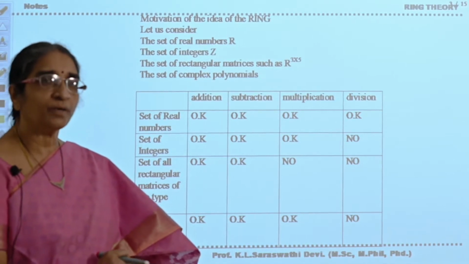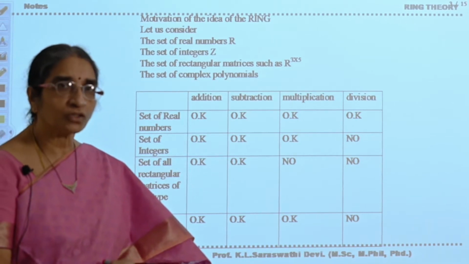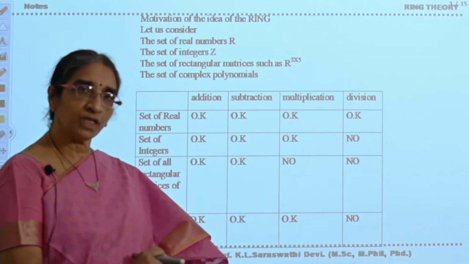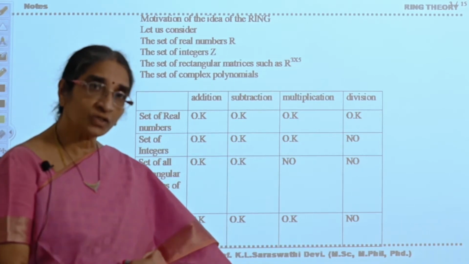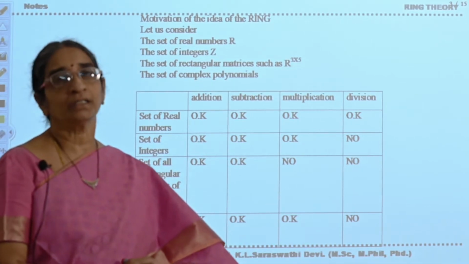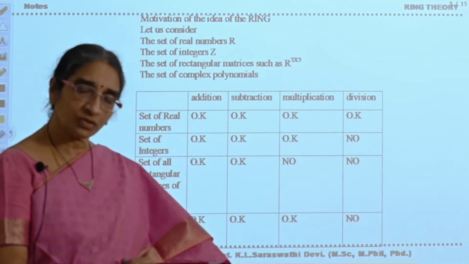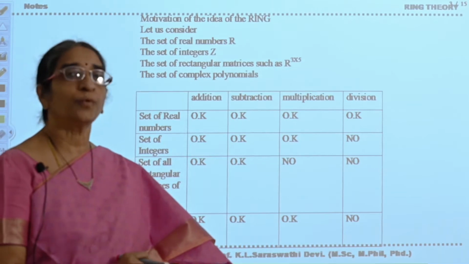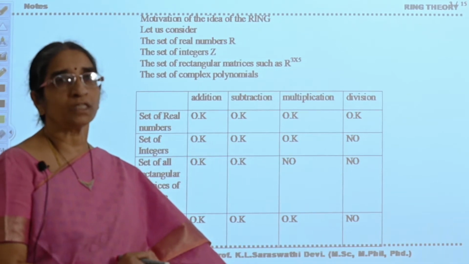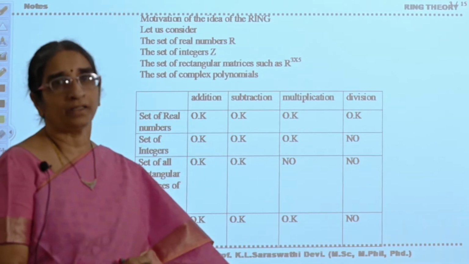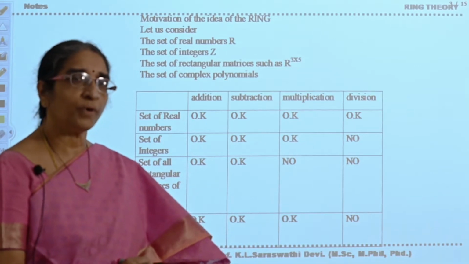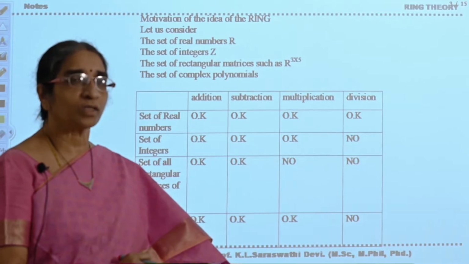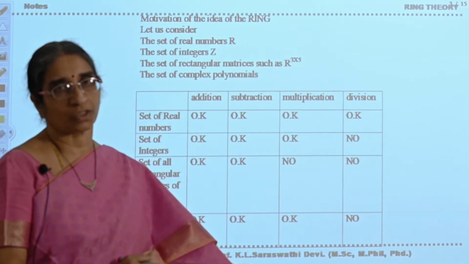With respect to that operator, the structure should satisfy the closure property and the associative property, should contain the identity element, and every element should possess its inverse. If these four properties are satisfied, we call that structure a group.